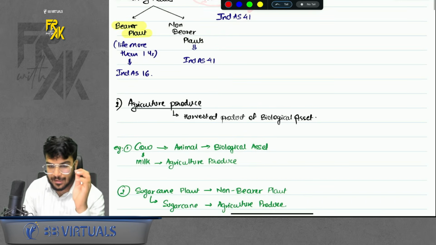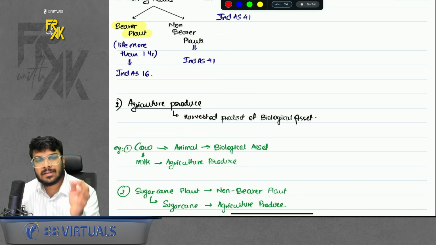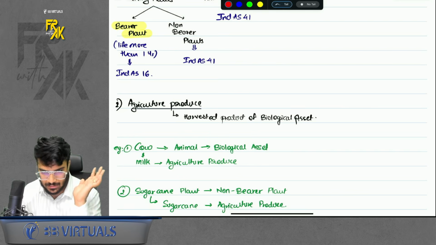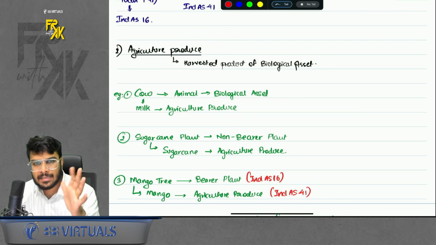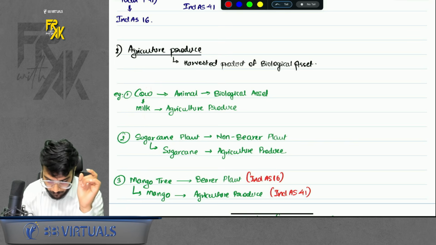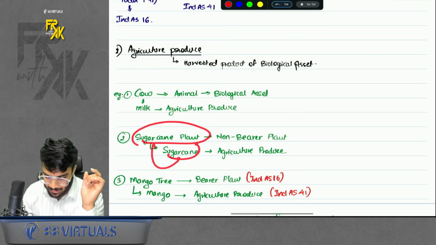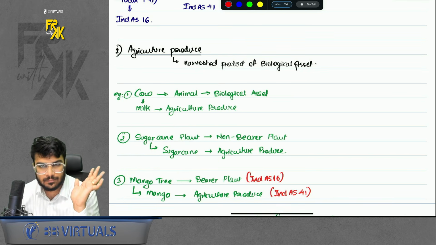First thing. Second thing. The second definition was the definition of agriculture produce. What is agriculture produce? It is nothing but the harvested product of a biological asset. Now, what is the meaning of this? For example, whatever output you get from a biological asset is agriculture produce. From a cow you get milk. That milk is agriculture produce. From a sugarcane plant you get sugarcane. Sugarcane is agriculture produce. From a mango tree you get mango. It is agriculture produce. Do remember that.